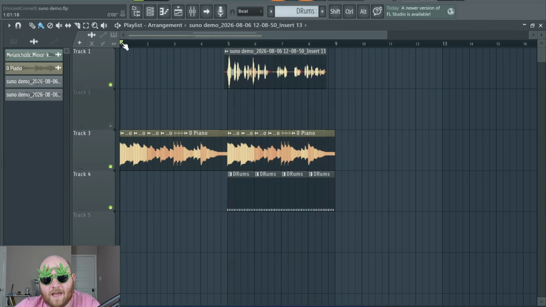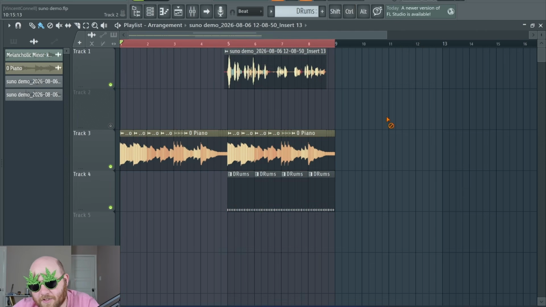So let's say that is the first part of our song, and then we're just trying to come up with how we want the next part of the verse to go, or we want to go into a hook, but we're not really sure what to do. Before Suno, I would have to try out a bunch of different ideas. It would take me hours sometimes just to figure out what direction I wanted to go in with the song, because there's so many different options. With Suno, you can just get those ideas in a few seconds.